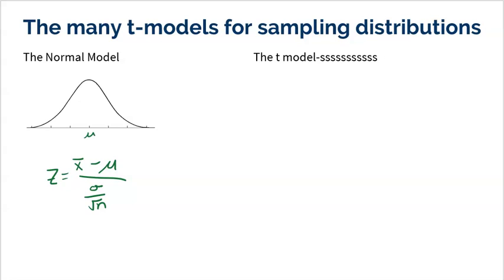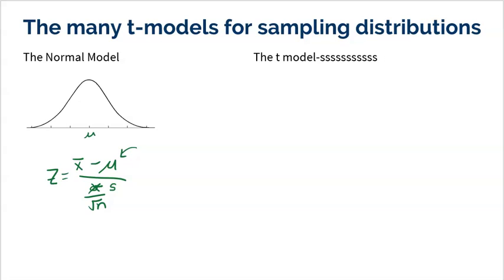But remember, the problem we have here is, A, we're replacing sigma with S, and furthermore, we don't even know what the true mean is. So there is only one normal model out there, but the big idea, and this is what I'm trying to say as many times as I can, is that when you replace sigma with S, the normal model just doesn't become as accurate as we would wish. So these are the T models.